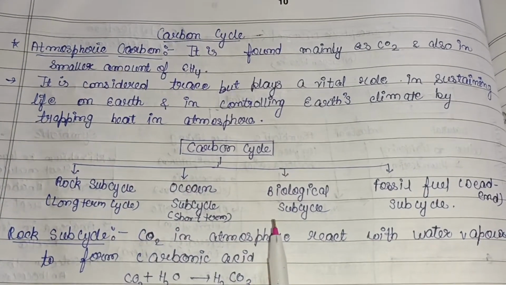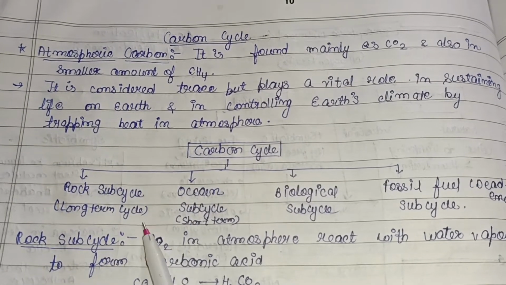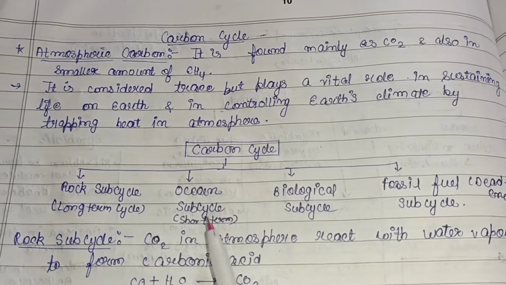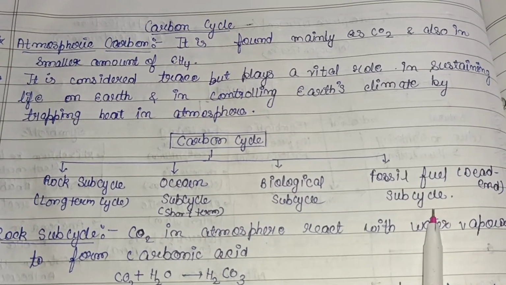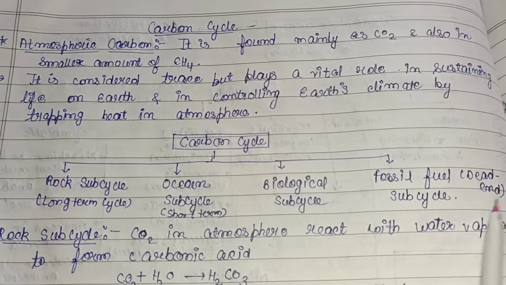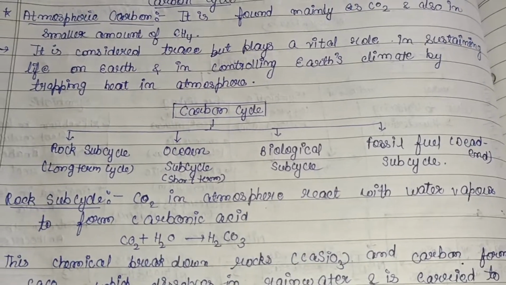Then the phases of the carbon cycle: first is the rock subcycle, that is the long term cycle. Then the ocean subcycle, which is the short term subcycle. Then the biological subcycle and the fossil fuel subcycle, which is known as the dead end of the carbon cycle. So first of all, the rock subcycle.